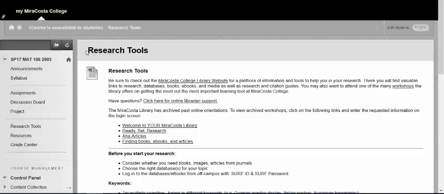In this class, you'll be doing a fair amount of research for your assignments and project. And this section gives you a lot of resources and links to tools that will be very helpful for doing your research.